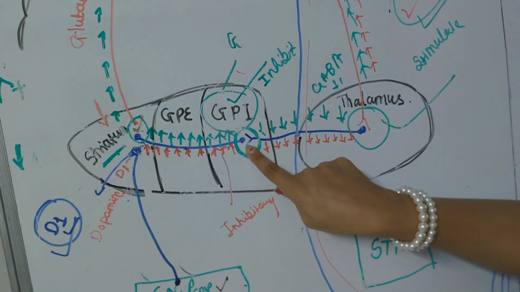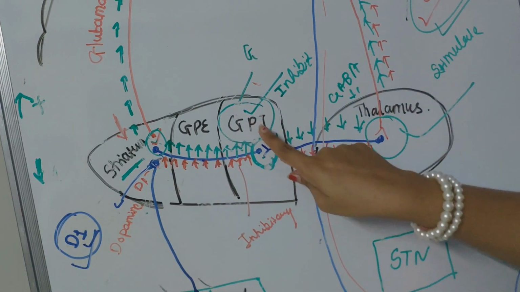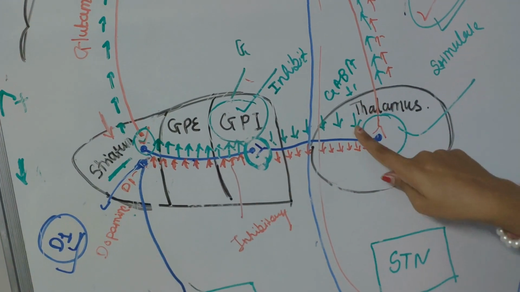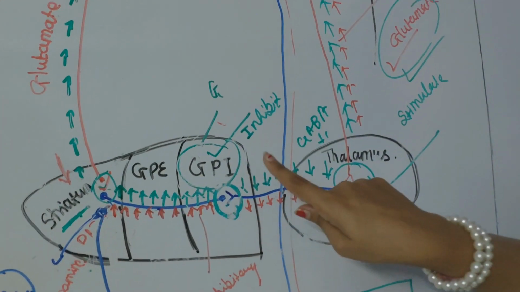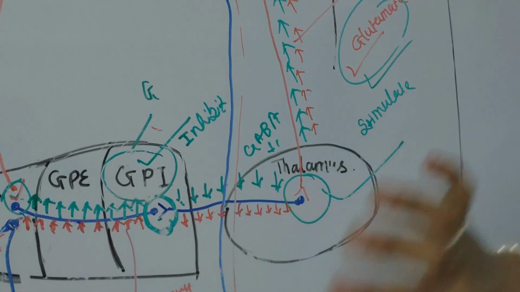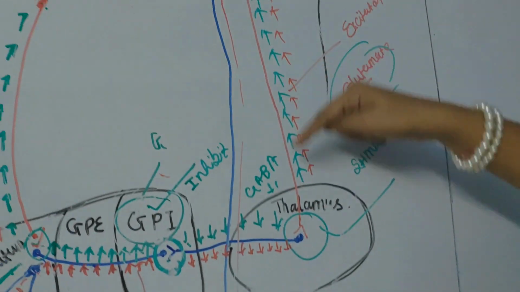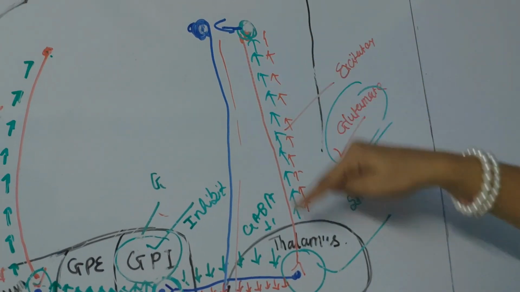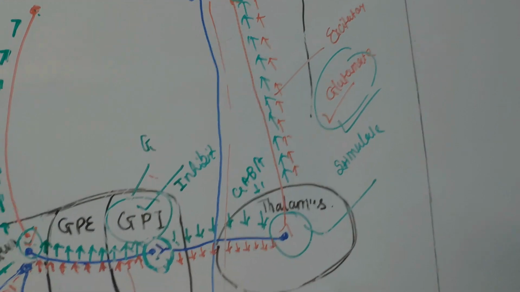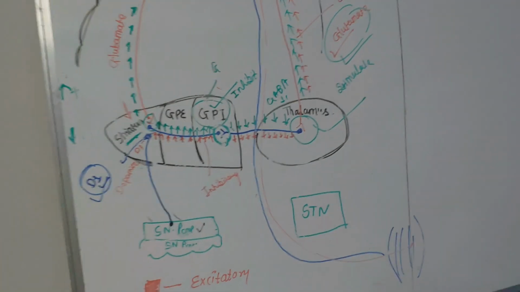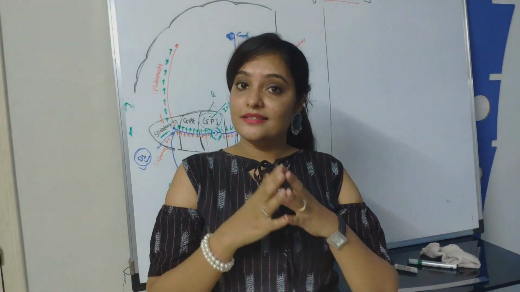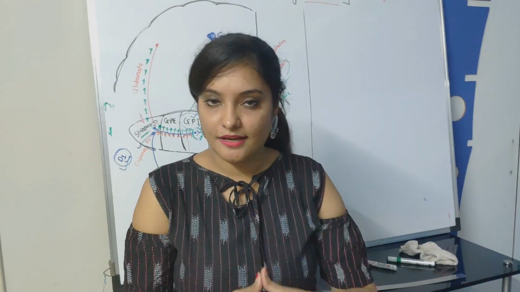And because the GPI is inhibited, it will secrete less amount of GABA, so there is less inhibition of the thalamus, and the thalamus will be sending excitatory signal to the cortex, and this signal will be passed to the opposite side of the muscle. So by this way you can perform the movement, and this is all about the direct circuit.